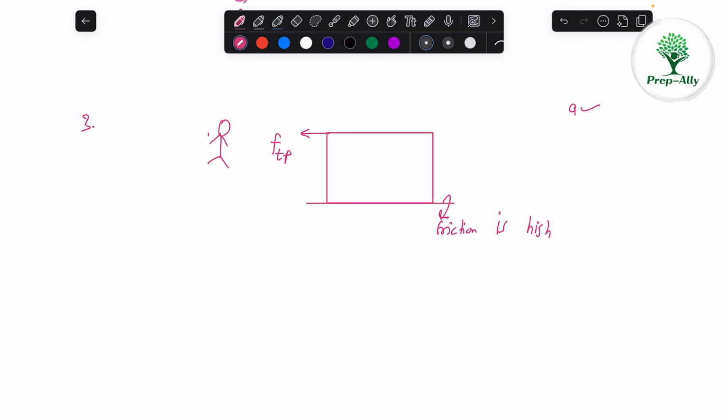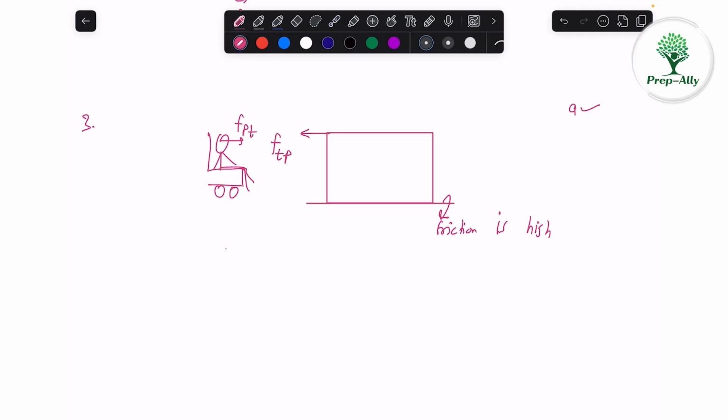See, now he's sitting on a chair. I would just draw it like this. He's sitting on a chair like this. Okay. Now there are wheels to this chair. So when he applies the force on the table, that is due to the person, because of the reaction, there is a force on this person due to the table. That means this chair with wheels and the person will move in that direction.